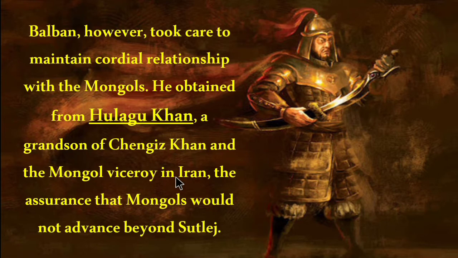So they assured that the Mongols would not attack the territories beyond the Sutlej.